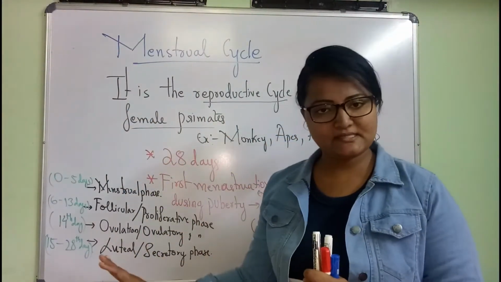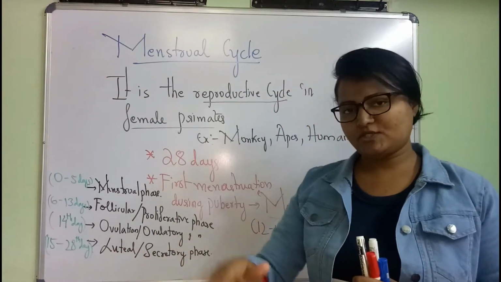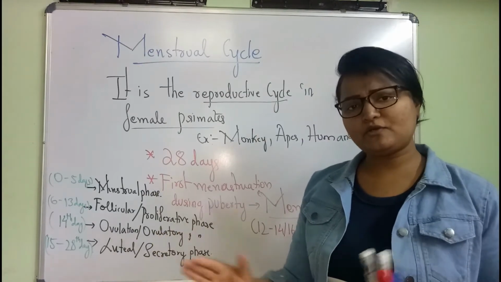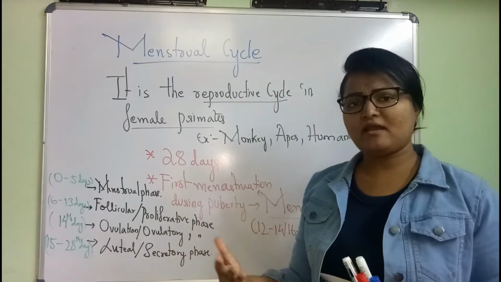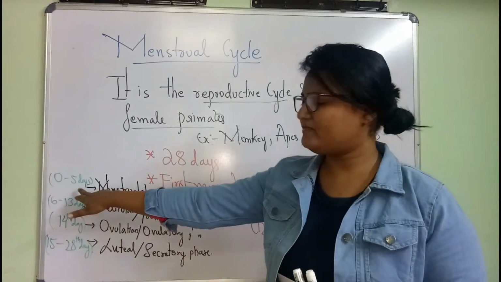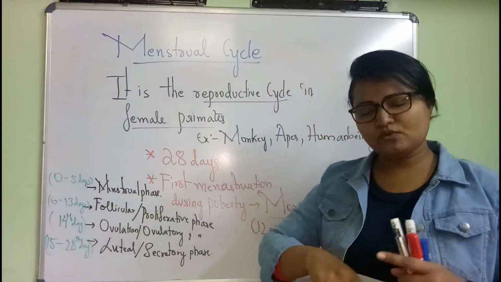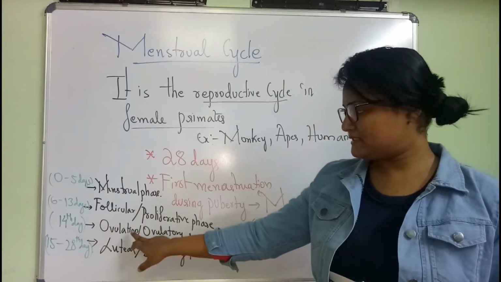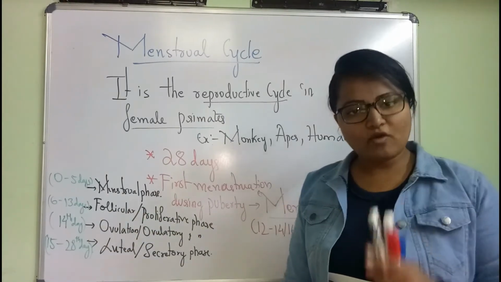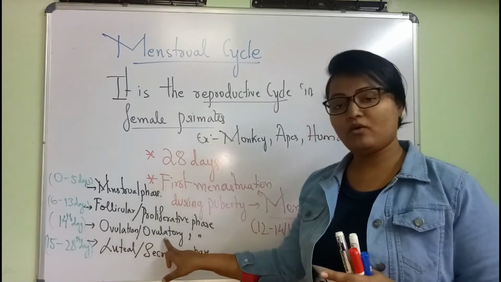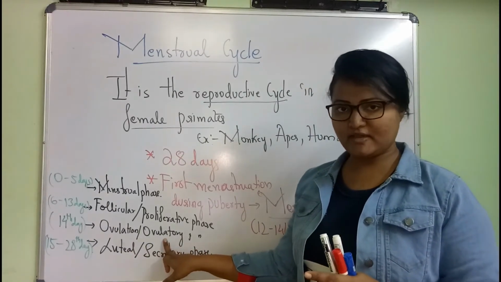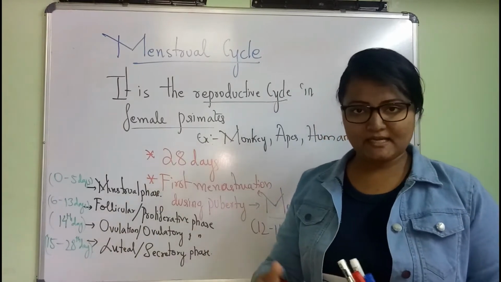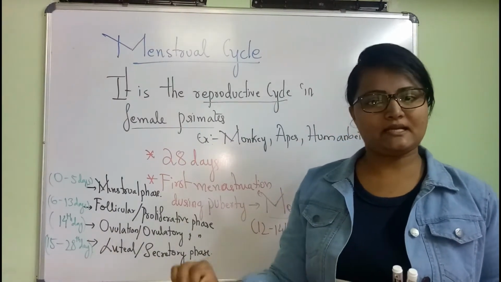First 5 days there will be a bleeding stage, there will be shedding. The next 10 to 12 days, from the 6th day or whenever the bleeding stage ends, the second stage will start. After the second phase, exactly at the 14th day there will be ovulation, also called the ovulatory phase. And after ovulation till the 28th day there will be the luteal or secretory phase.